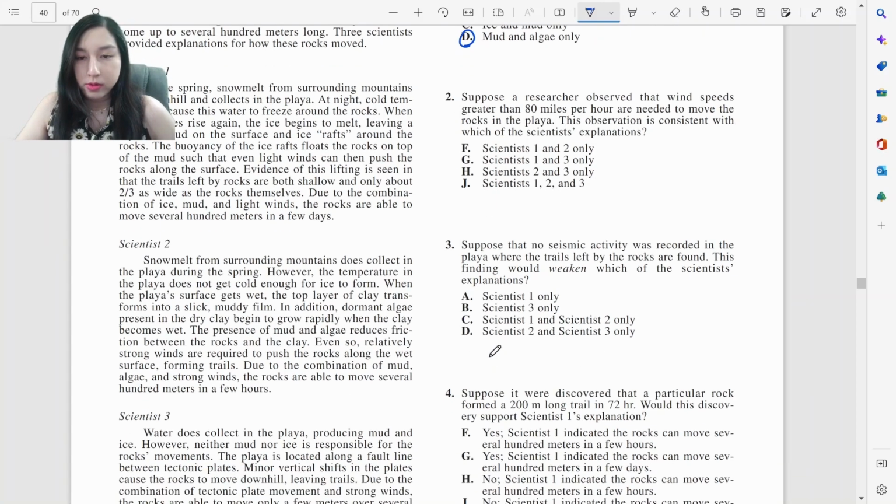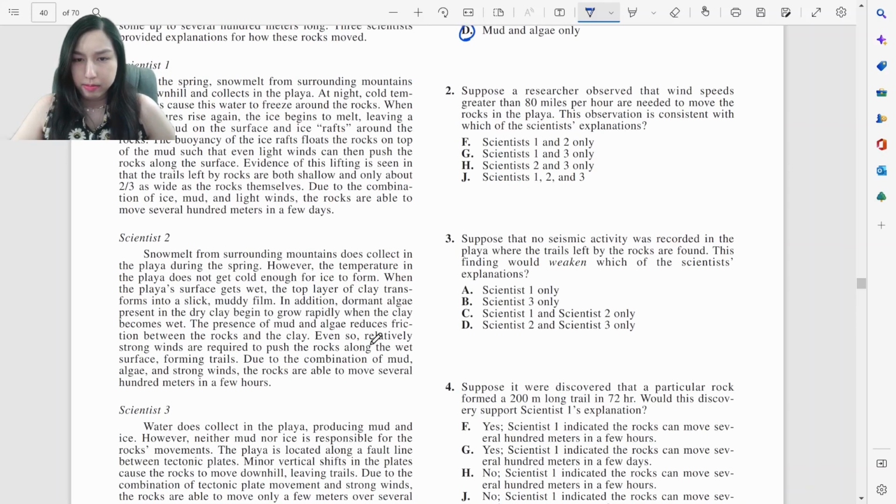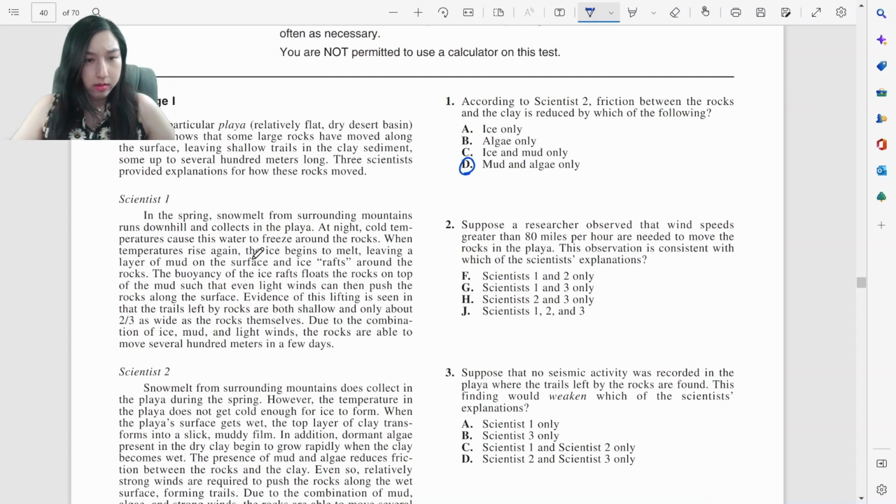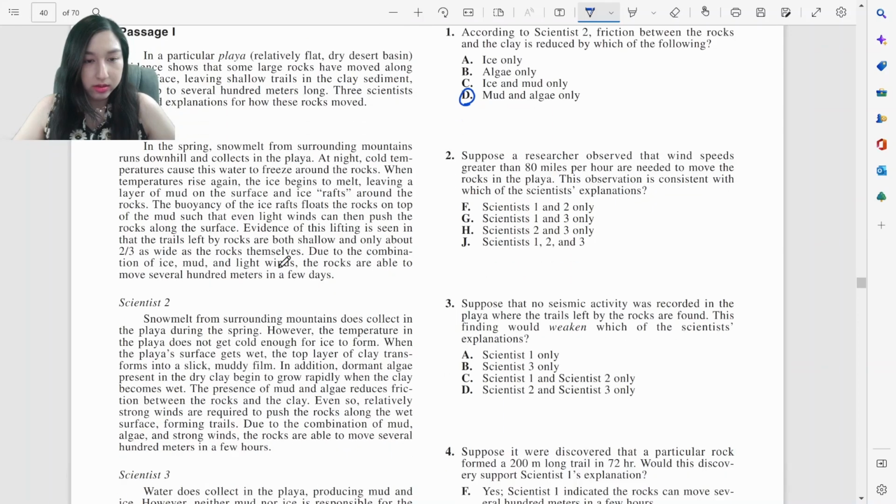Alright. Suppose a researcher observed that wind speeds greater than 80 miles per hour are needed to move the rocks in the playa. This observation is consistent with which of the scientists' explanations? Large rocks have moved across the surface and the scientists are providing explanations.